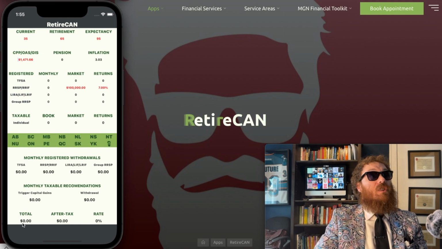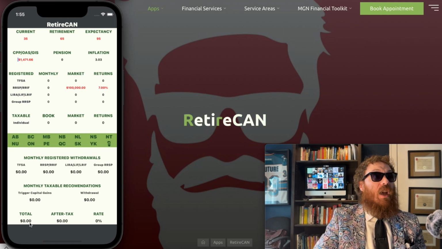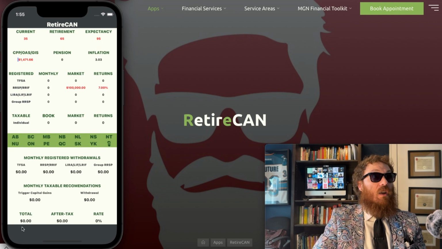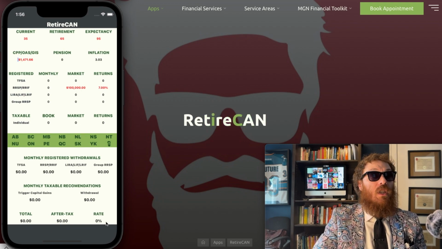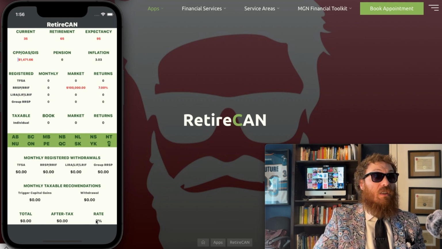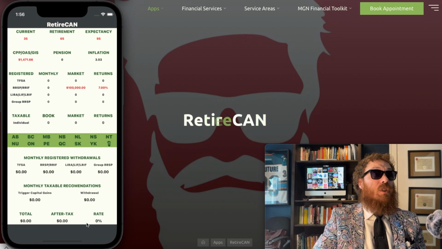Now your total, that's just how much money it's going to predict you're going to have at retirement, or if you are retired, how much you have currently, just to make sure that you punched in the right numbers. If you accidentally punch in 10 million, it's going to show you 10 million here if you only have a mil. And basically, here's your withdrawal rate. This is the secret sauce of finding the perfect withdrawal rate with your retirement. It's just going to tell you, hey, you're pulling out this amount. So if this number is saying like 12, 13, 15% and you're not like 85 years old, definitely make sure you're using the right numbers.